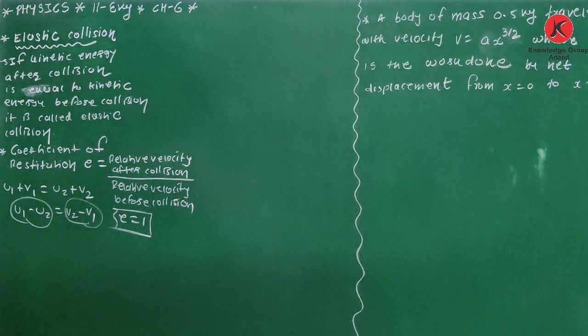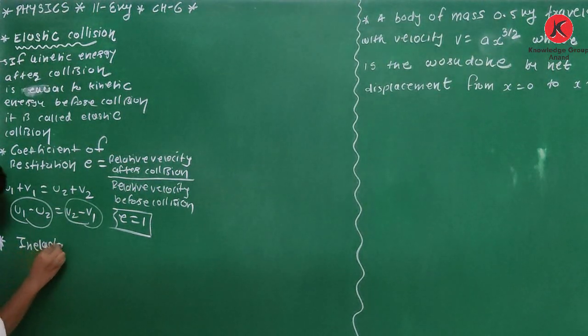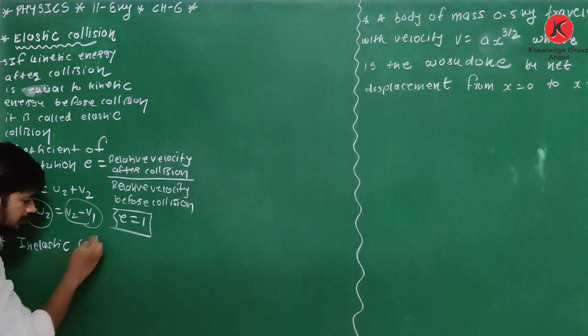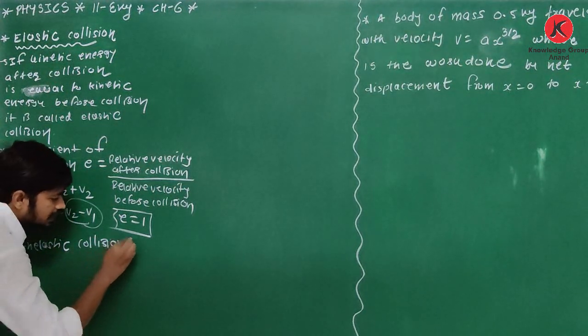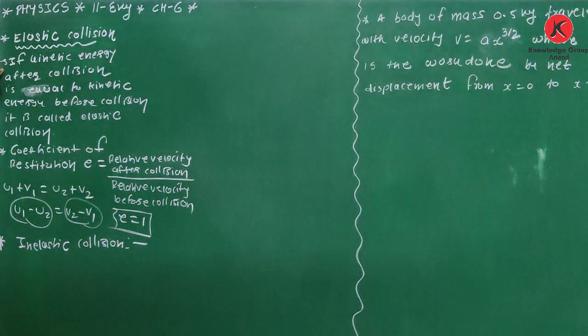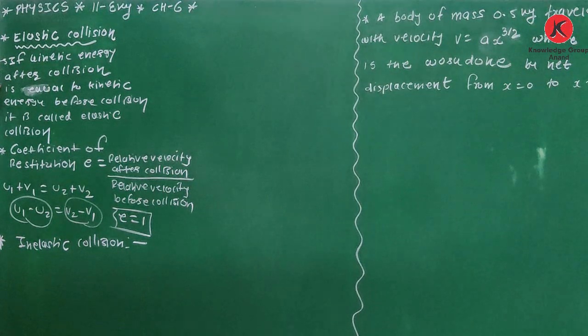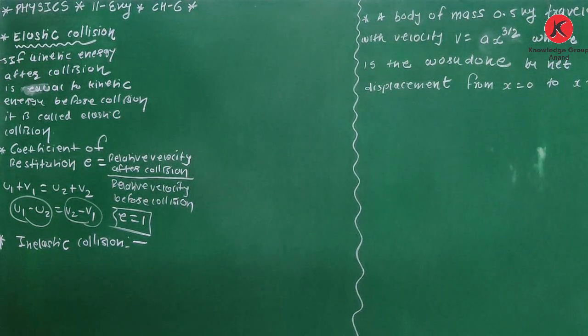Okay. Now, another type of collision. It is elastic collision. What is inelastic collision? So yes, difference is simple. If kinetic energy after collision is equal to kinetic energy before collision, then it is elastic collision. But if kinetic energy is not same, then obviously it is called inelastic collision.